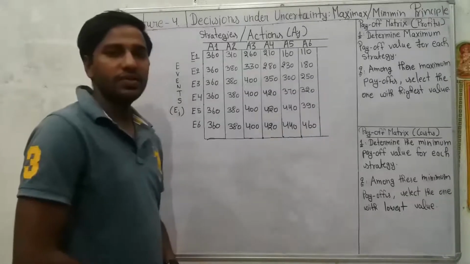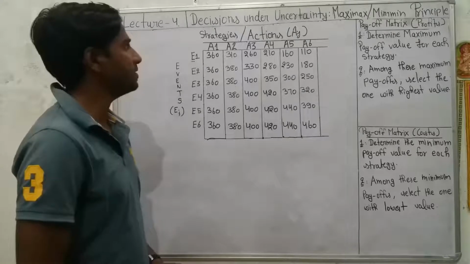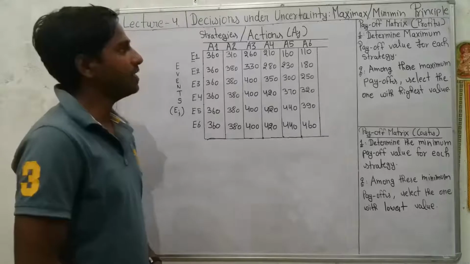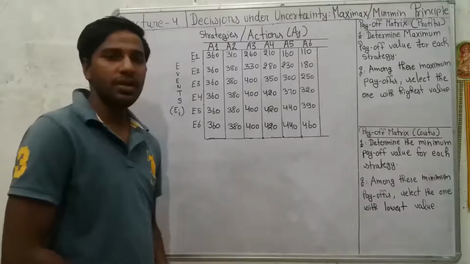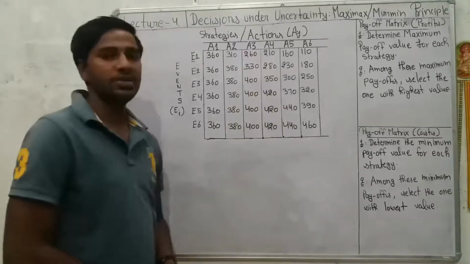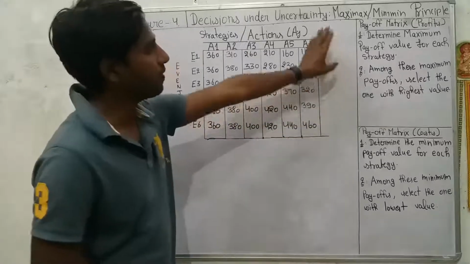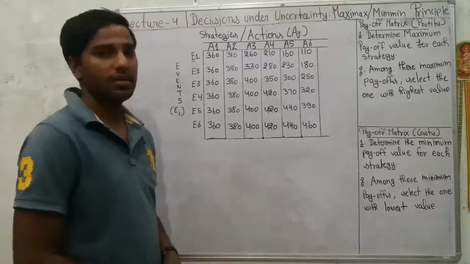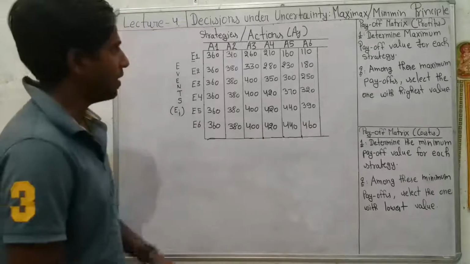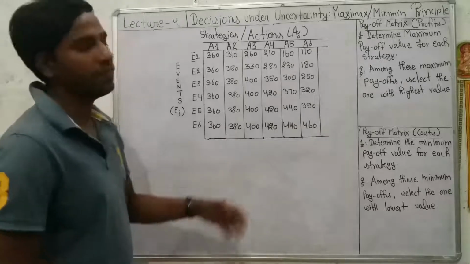Hello everyone. In this video, we are going to study the maximax and minimin principle of making decisions under environment of uncertainty. Unlike the maximin principle and minimax principle in which the decision maker was pessimistic, in this case the decision maker is extremely optimistic. So they would follow the principle of maximax and minimin type. So then what would be the procedure of calculating the optimal strategy in this scenario? And remember that we are studying one stage decision making problems under conditions of uncertainty.